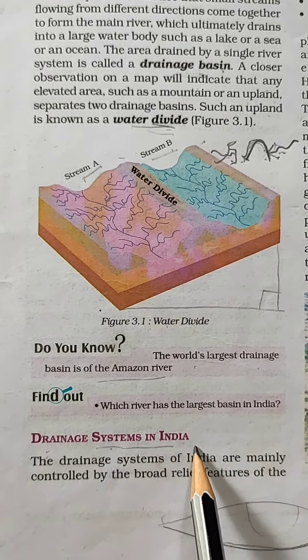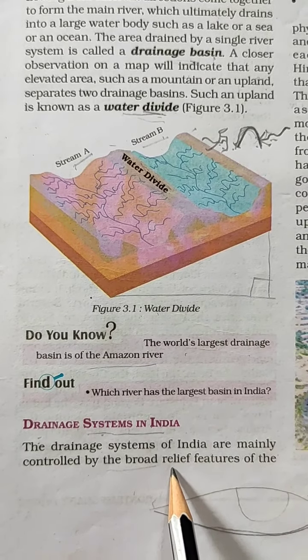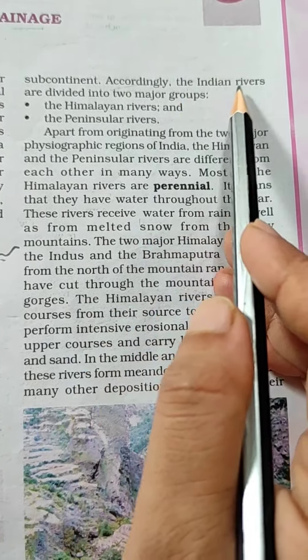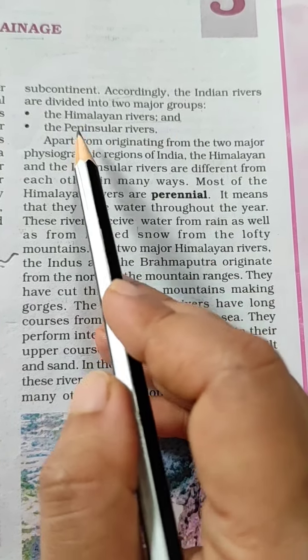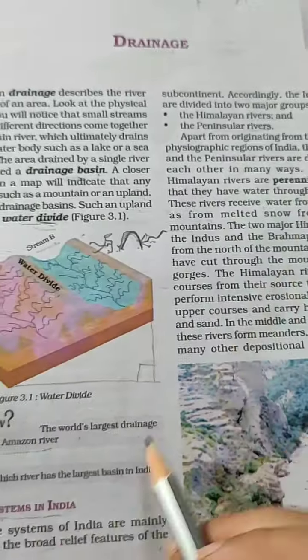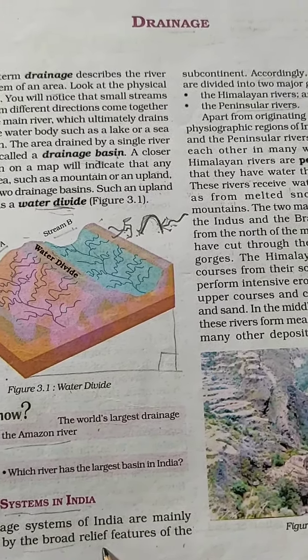Drainage systems in India. The drainage systems of India are mainly controlled by the broad relief features of the subcontinent. Accordingly, the Indian rivers are divided into two major groups, the Himalayan rivers and the Peninsular rivers. In our India, the drainage system is affected by the broad relief features.